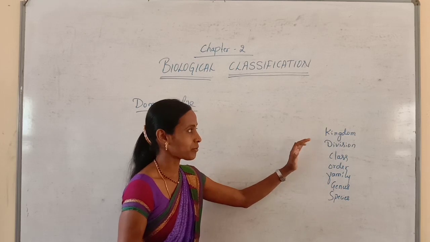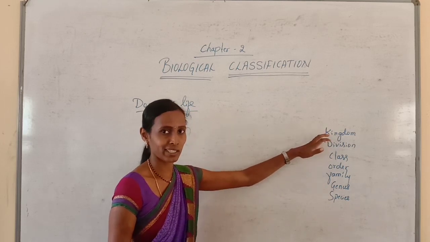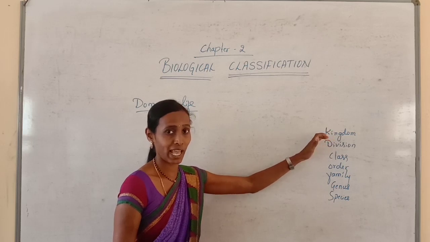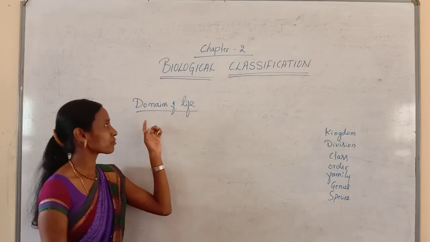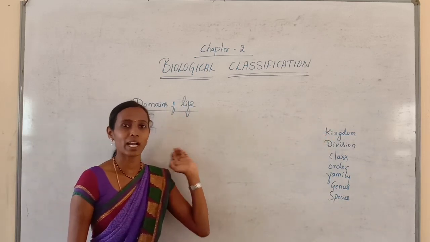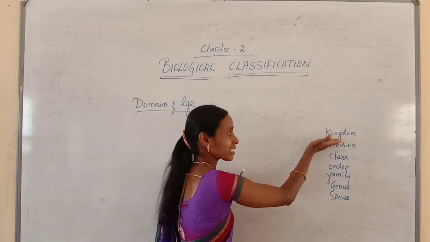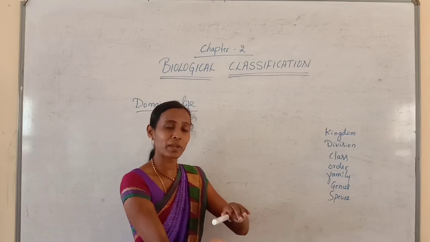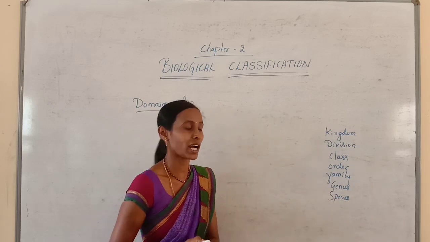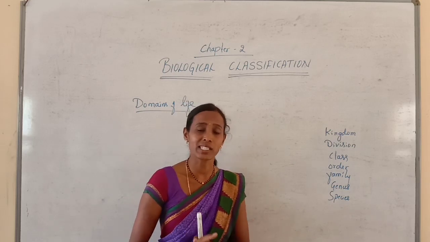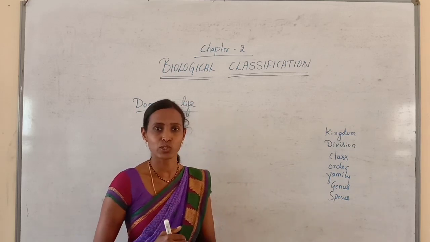So every organism is included under the kingdom. Here kingdom is the highest level of taxonomic rank, but domains are nothing but the super kingdom. Before placing under the kingdom, the organisms are placed under one more category, called a super kingdom, which we can call the highest level of taxonomic rank.